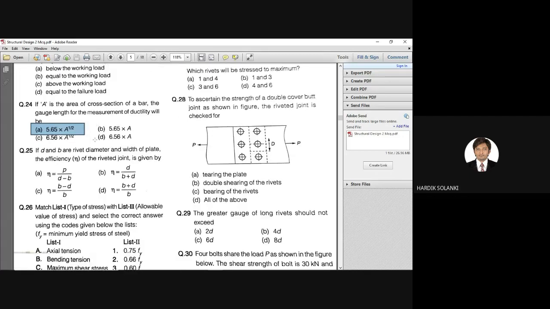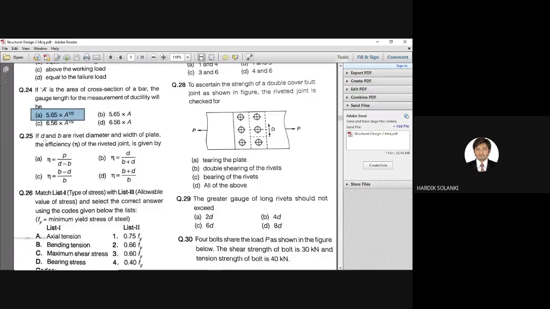Moving forward, question number 25, again a value formula based question. So if you know the formula, you can give the answer, or otherwise I'll give you the answer. Just first read the question. If small d and small b are rivet diameter and width of plate, the efficiency of riveted joint is given by? How can we find the efficiency? What is the formula to find the efficiency?